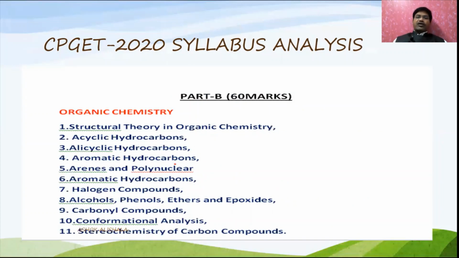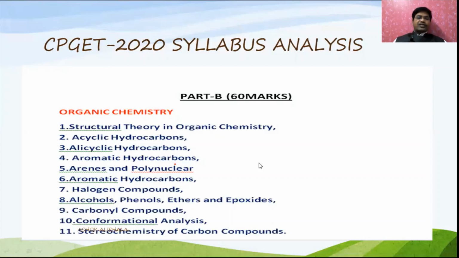Let us see the topics from organic chemistry: structural theory in organic chemistry, acyclic hydrocarbons, alicyclic hydrocarbons, and aromatic hydrocarbons. These chapters are related only to hydrocarbons like alkanes, alkenes, alkynes, and benzene and arenes. Chapters 2 to 6 include only the hydrocarbon chapters, where arenes, polynuclear compounds, and aromatic hydrocarbons are included.